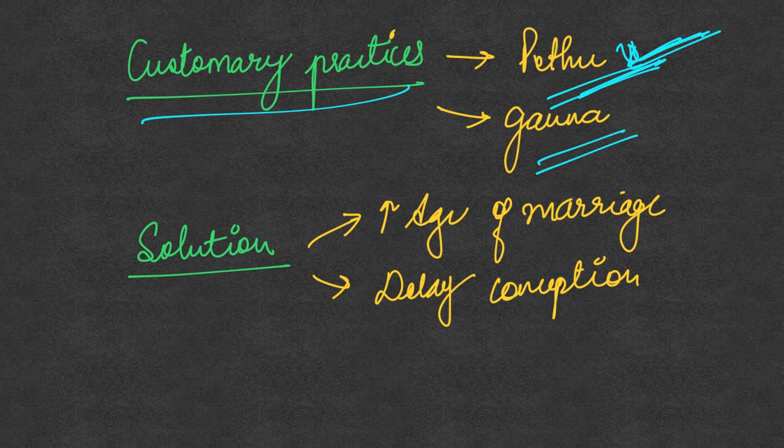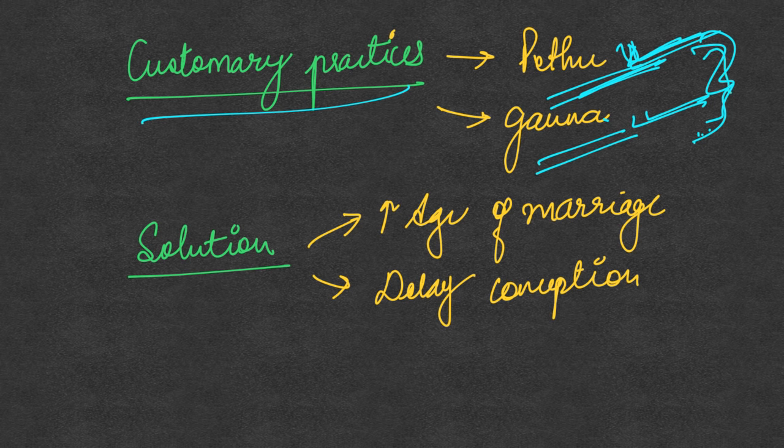And there is another custom which is called gauna, in which the child is getting married at a young age, but then the girl continues to be with her parents. It is only after she attains puberty that the girl then goes to the in-laws' home. So these are some of the customary practices, and their prevalence is also high in India. Because of these customary practices, it is also difficult to convince the parents to postpone the age of marriage.